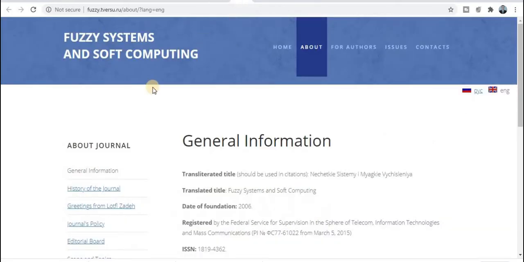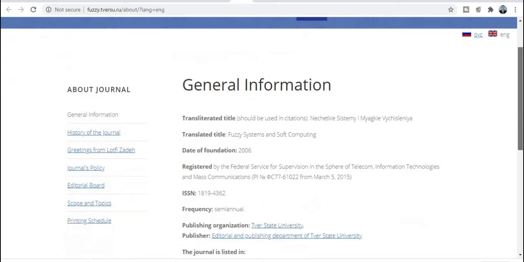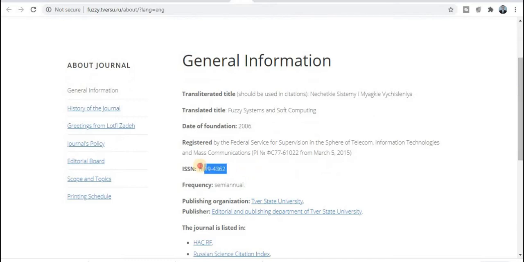Now the next category is Fuzzy Systems and Soft Computing. This is the journal name. Now if we talk about the ISSN number, this is the ISSN number. This is the publication time, semi-annual.